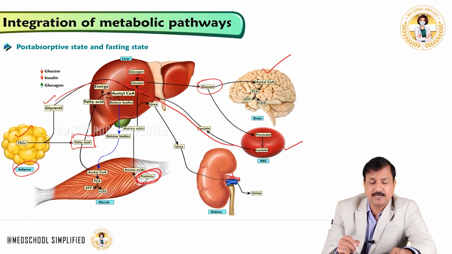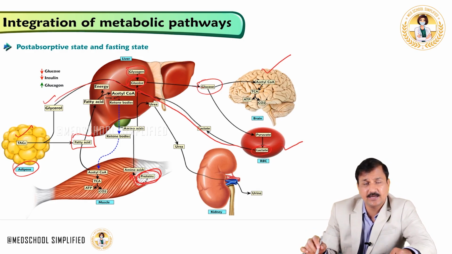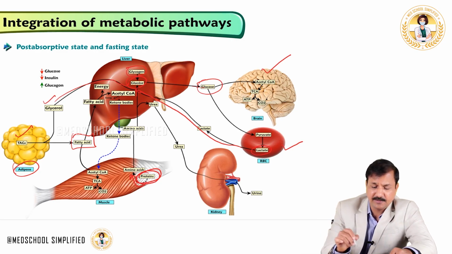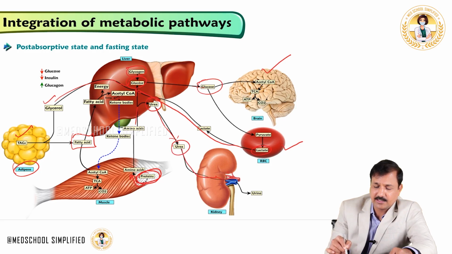proteins present in the skeletal muscle are released as amino acids, and the predominant amino acid coming out of the skeletal muscle is alanine, and the next predominant one is glutamine. So the alanine and glutamine come into the liver where their nitrogen is taken out, and they will be making urea from the amino group of the amino acids, and urea is released into the blood and will be excreted out of our body in the urine. Whereas the carbon skeleton of alanine and glutamine will be converted into glucose, and glucose is released into the blood.